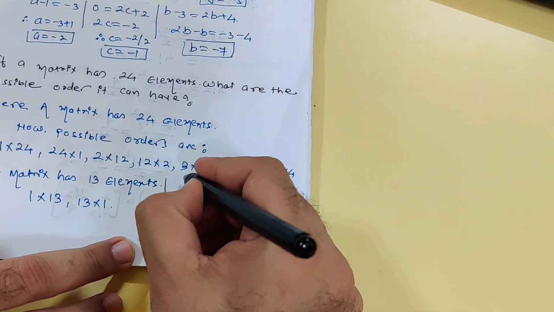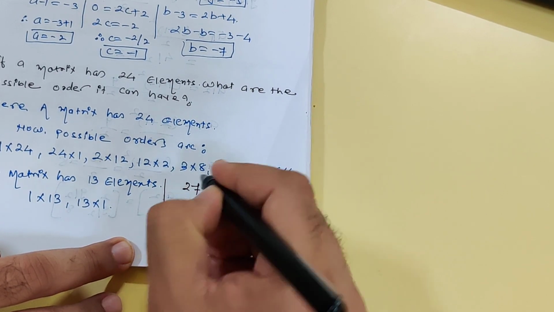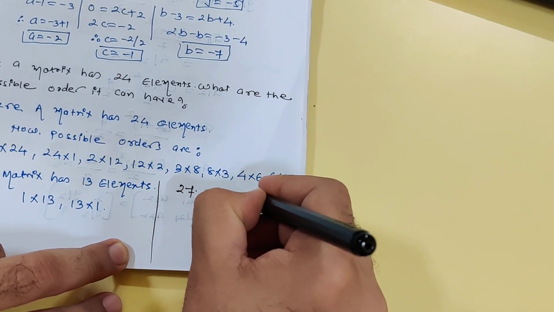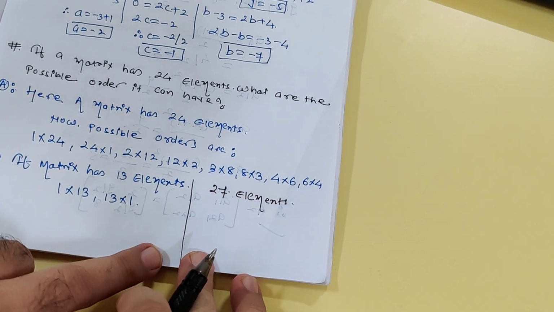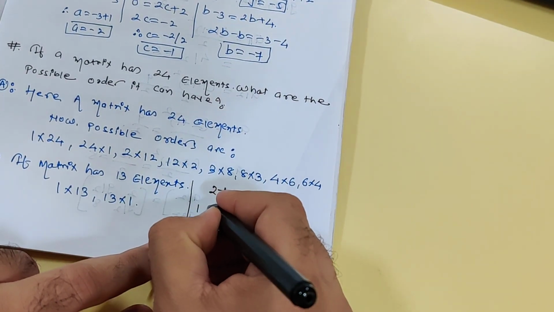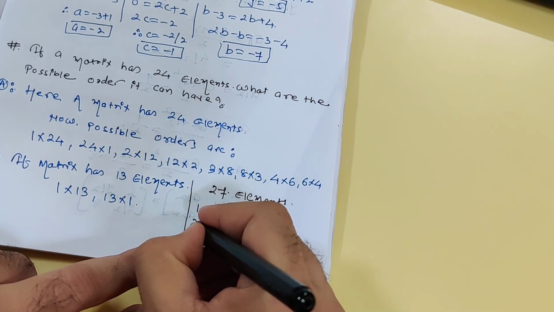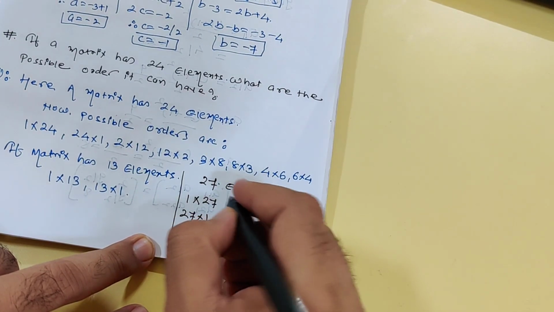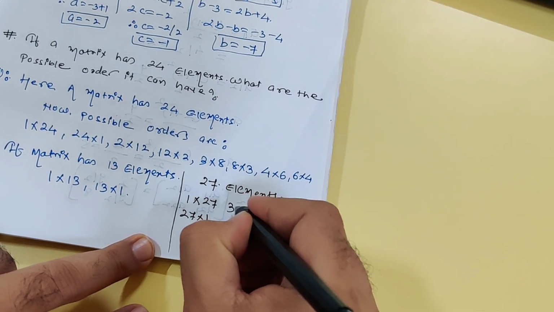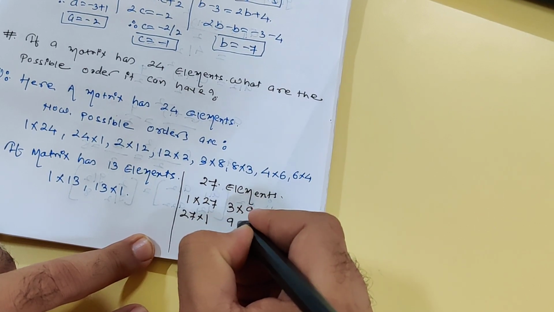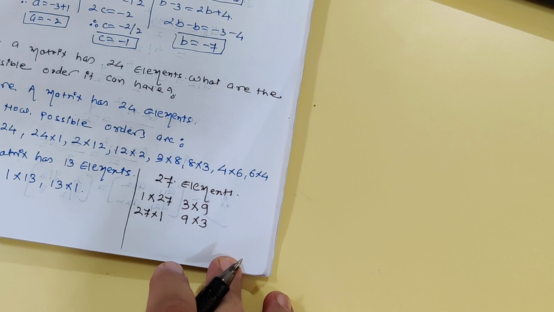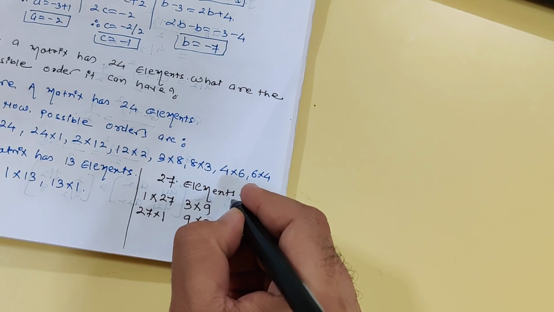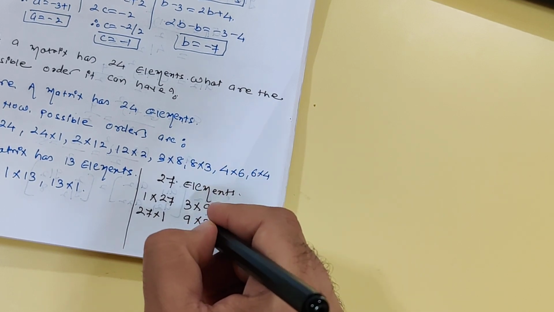Say for example, if I say 27 elements, then what are the possible orders of 27 elements? First we'll start with 1/27, 27/1. 27 is not divisible by 2, so next we'll write 3/9, 9/3. 27 is not divisible by 4, 5, 6, 7, 8, and 9 we have already written.